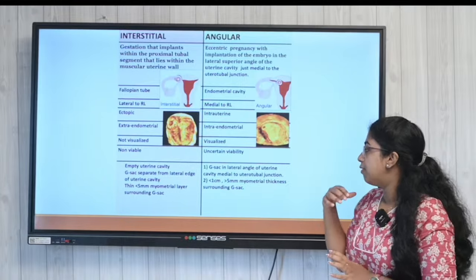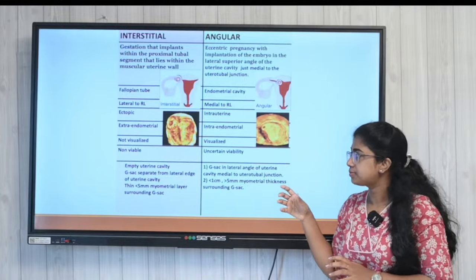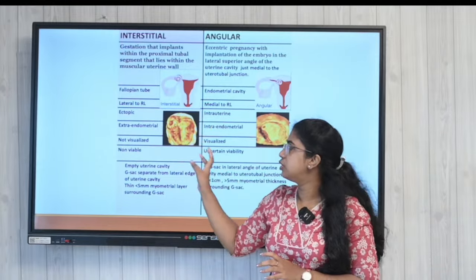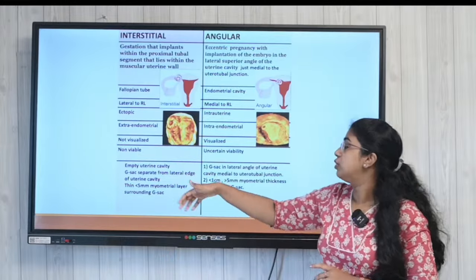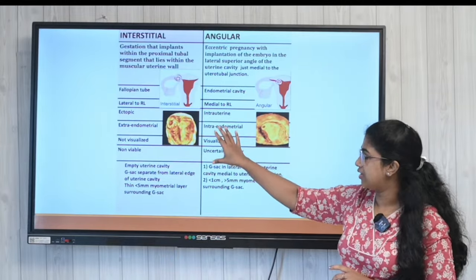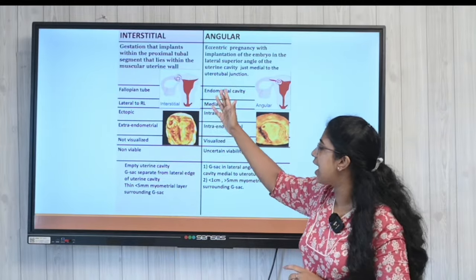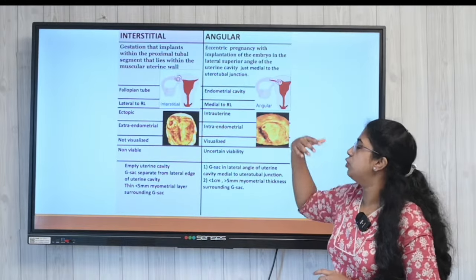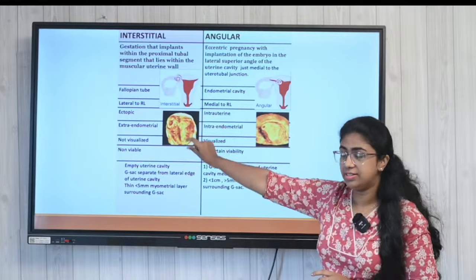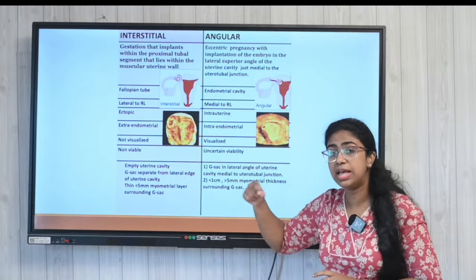Now, one thing to understand is that in this case, the uterus is going to be an empty cavity, and you can see the gestational sac separate from the lateral edge of the uterine cavity. And if you look into the thickness of the myometrial layer surrounding the gestational sac, it is going to be less than 5 mm.